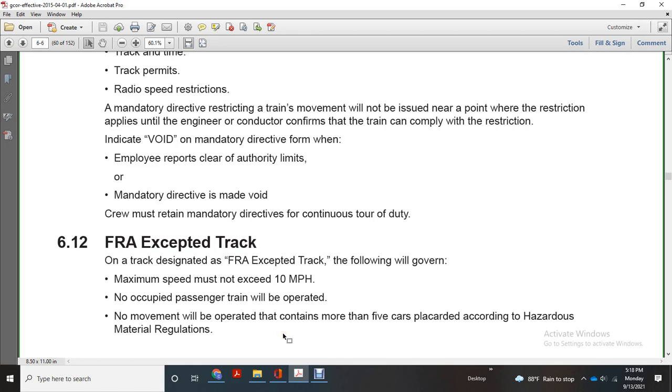FRA accepted track. On track that says FRA accepted, the following will apply: maximum speed not exceeding 10 miles an hour. No occupied passenger train will be operated. No movement will be operated that contains more than 5 cars of black card hazardous material, according to the hazardous material regulation.